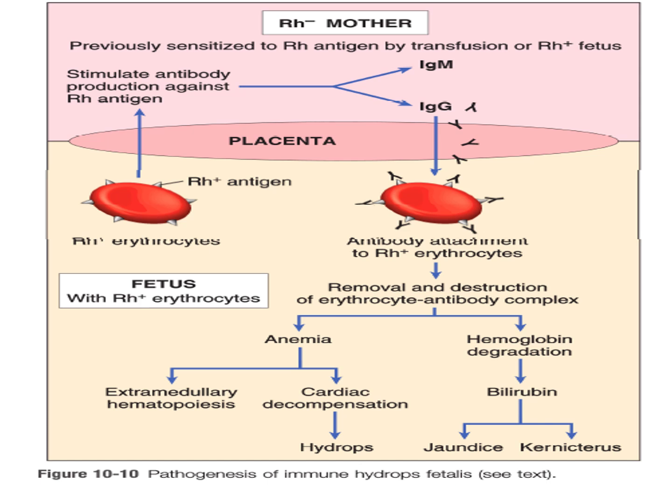The initial exposure to Rh antigen evokes the formation of IgM antibodies that, unlike IgG, do not cross the placenta. Thus, Rh disease is uncommon during the first pregnancy. Exposure during a subsequent pregnancy generally leads to a brisk IgG antibody response and the risk of immune hydrops.